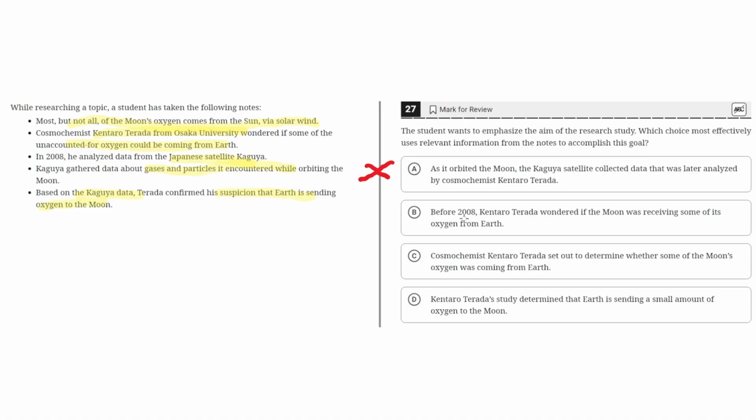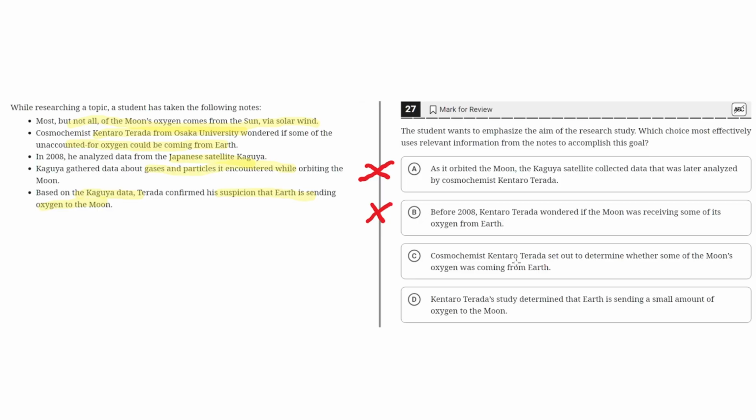B. For 2008, Kentaro Terada wondered if the moon was receiving some of its oxygen from Earth. This is incorrect, because although it does highlight how Terada did wonder if the moon was receiving some of the oxygen from Earth, it doesn't highlight that this was the aim of the research study. It's simply a wondering. So B can be eliminated.